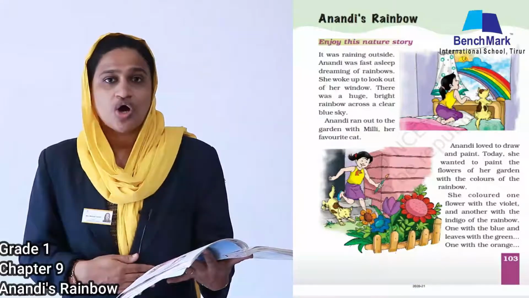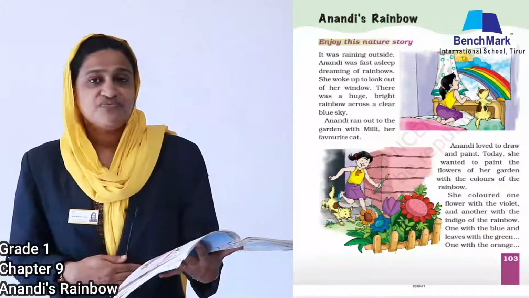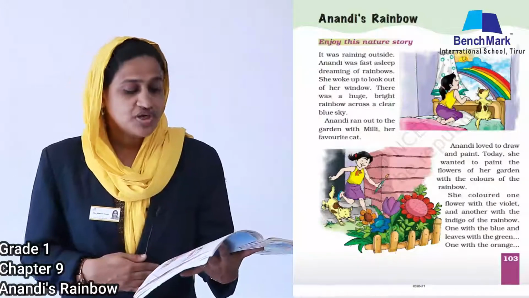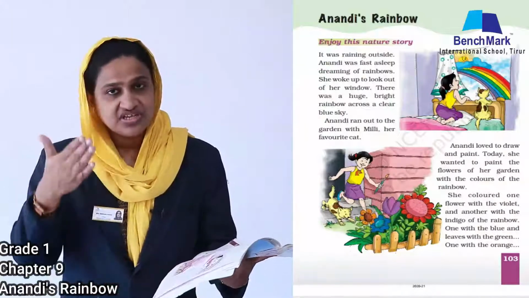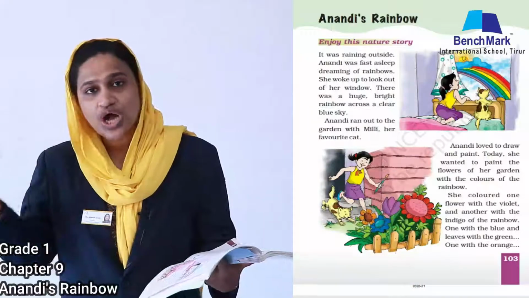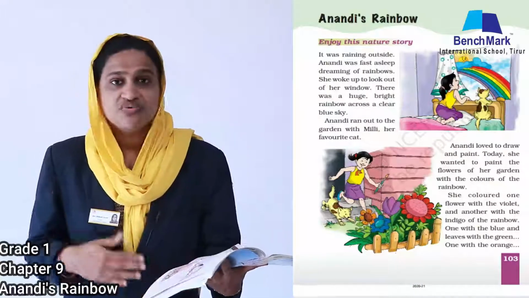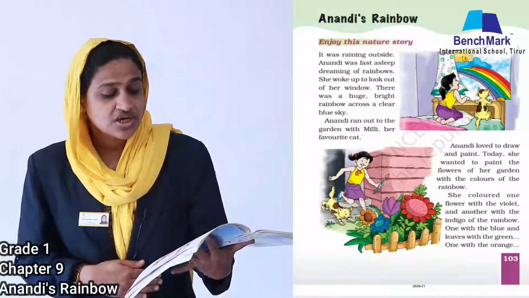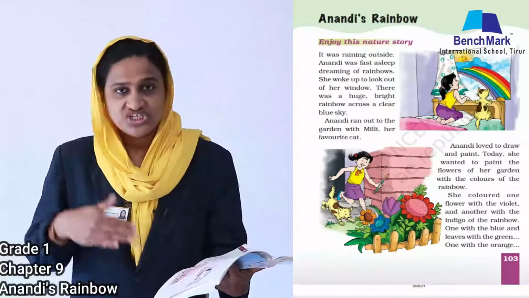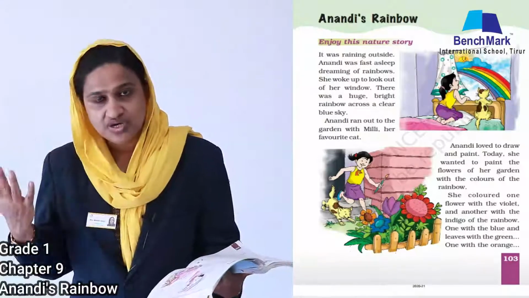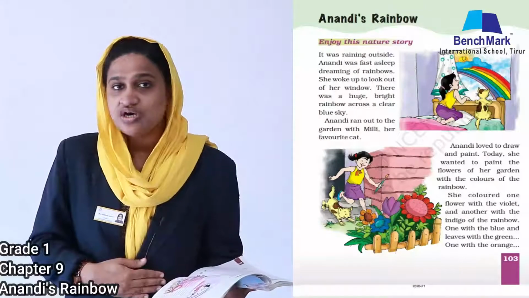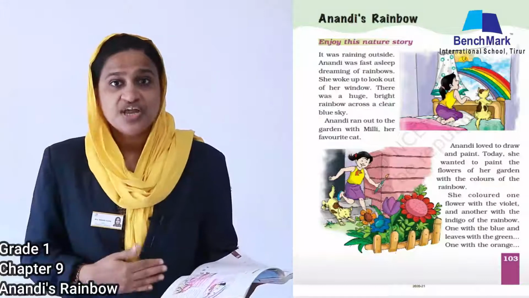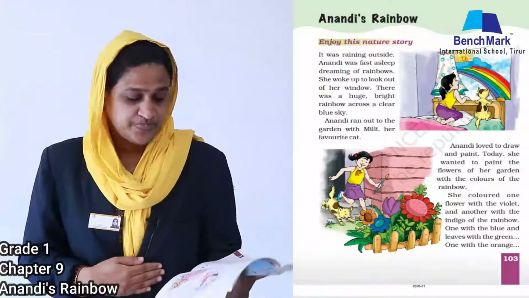She woke up to look out of a window. There was a huge bright rainbow across a clear blue sky. When she woke up, she looked out of a window and she saw a huge bright rainbow in the sky.